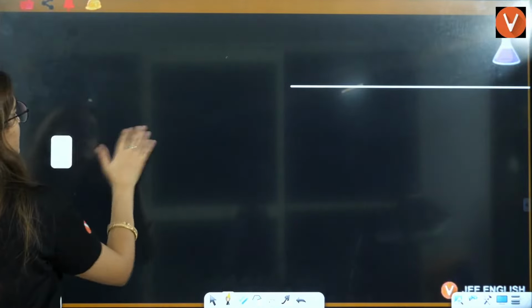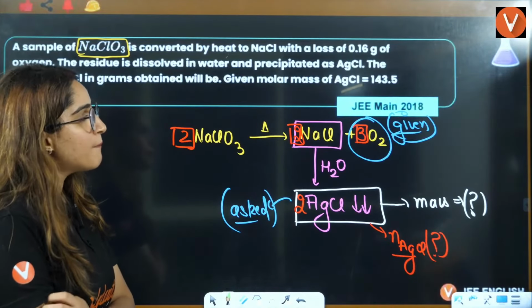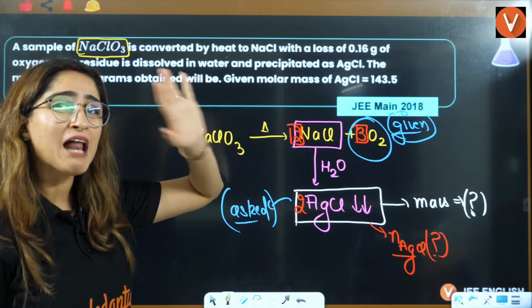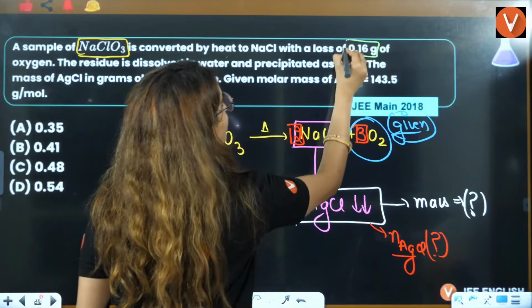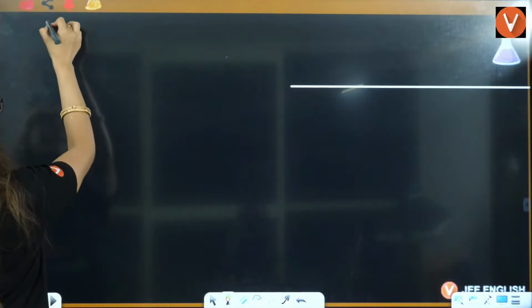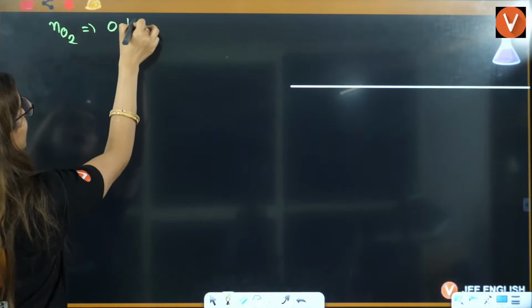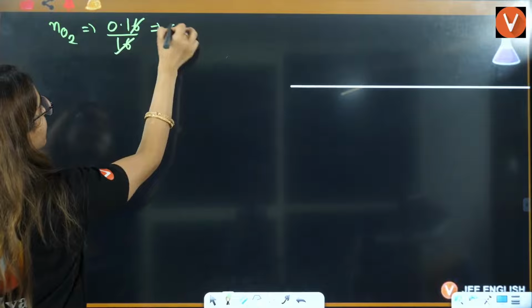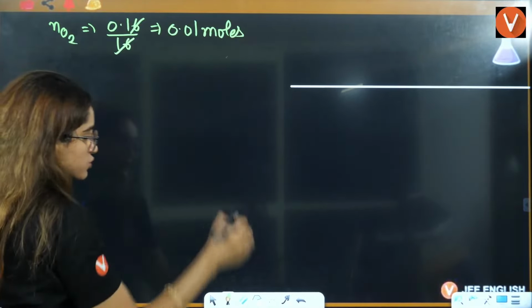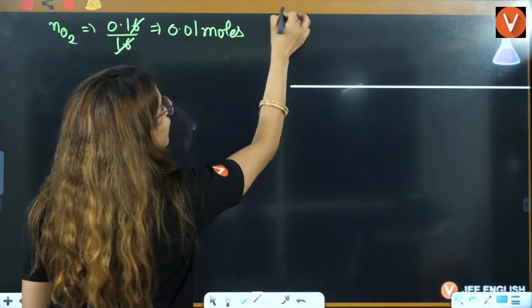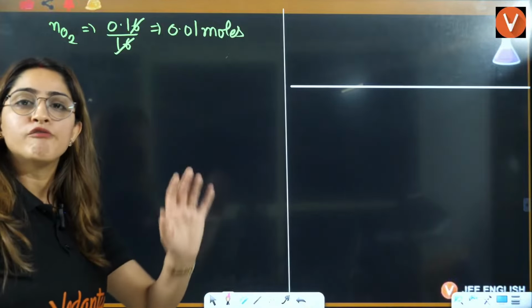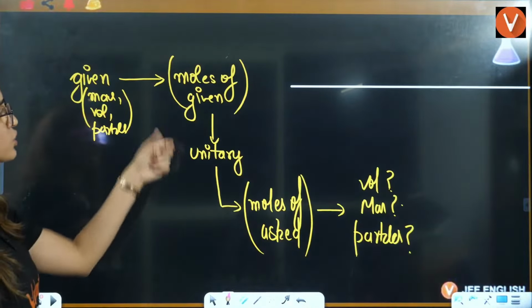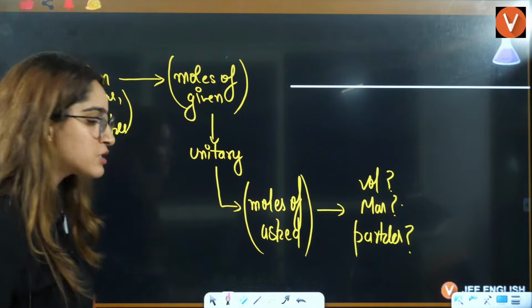Okay students, now if you see this here, number of moles of what is given to you. Can you calculate that? See, it is 0.16 gram of oxygen. So we can calculate the number of moles of oxygen as given mass divided by molar mass, and that will be 0.01 moles. That is the moles of what is given to you. Once you know the moles of what is given, apply unitary method and calculate the moles of what is asked to you.